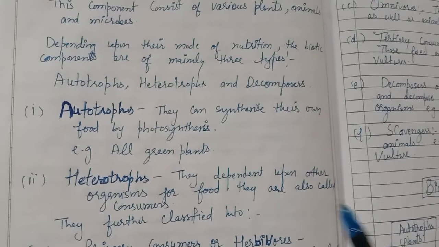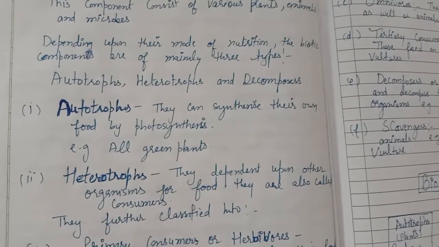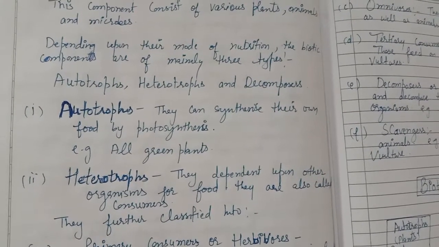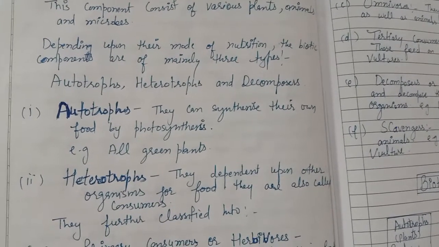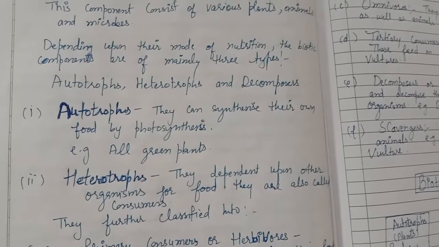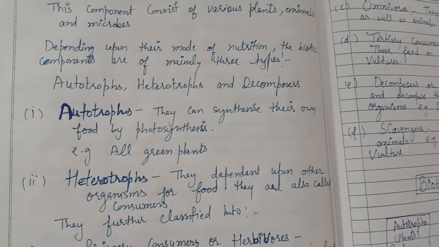That process is called photosynthesis. So plants are called autotrophs, or producers, because they produce food, and other organisms feed on that food.